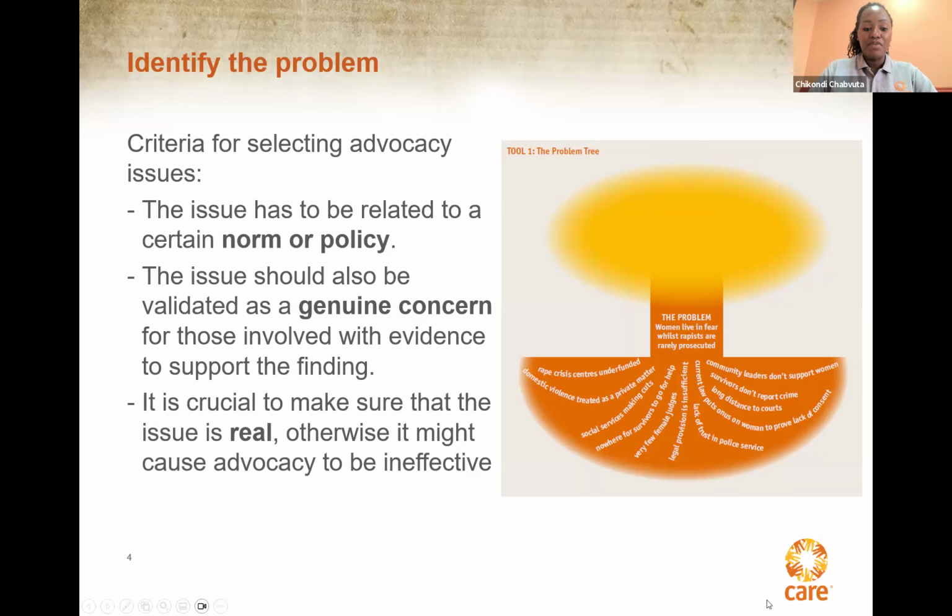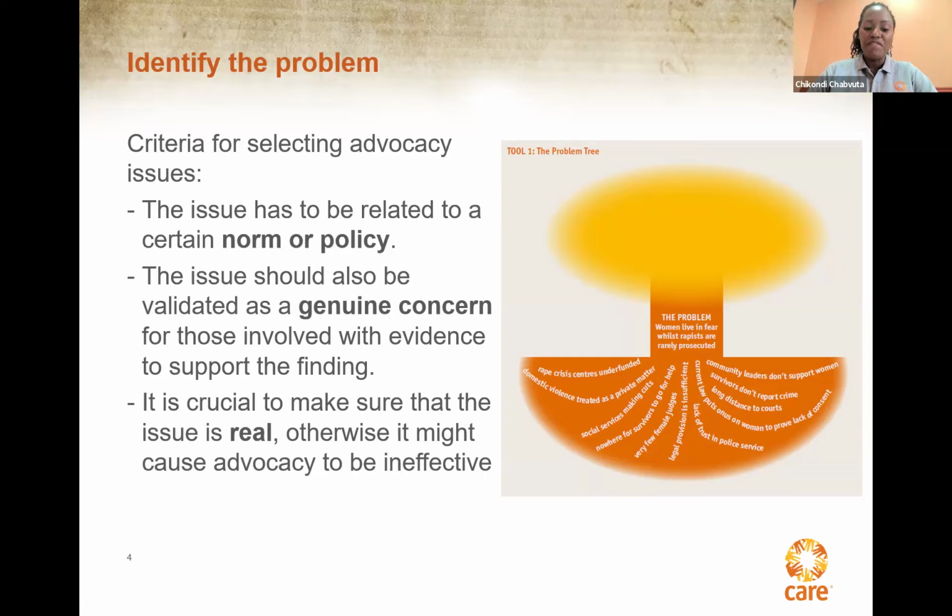The final step, of course, is to identify the consequences of the problem and write them as the branches of the tree. This can help you to identify the solutions to your problem, but also it helps you express visually what policy or structural change objectives you can develop.